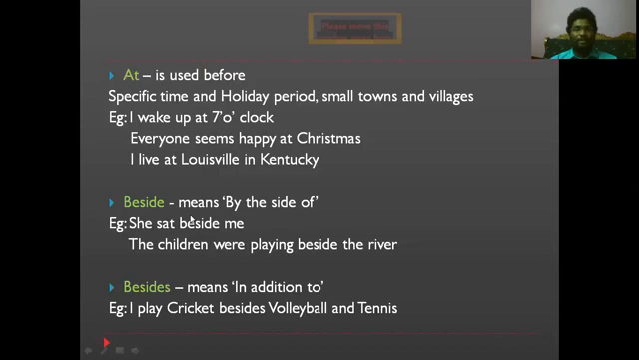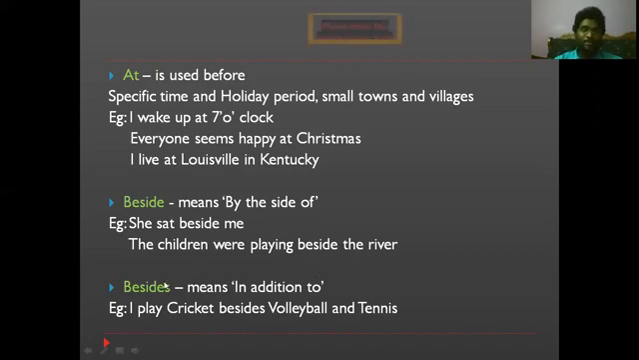So what does "beside" mean here? "Beside" means by the side of, next to, something which is next to me. That is how it goes. So, she sat beside me. We don't say she sat besides me. It's a big mistake that we make. She sat beside me. This is how we have to say. And the children were playing beside the river. We should not say besides the river.